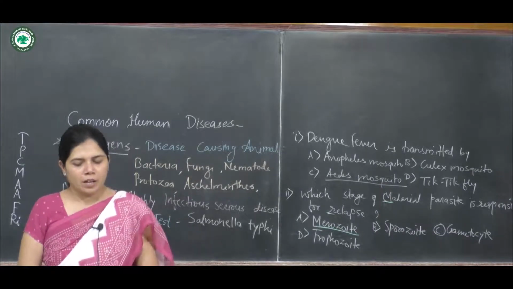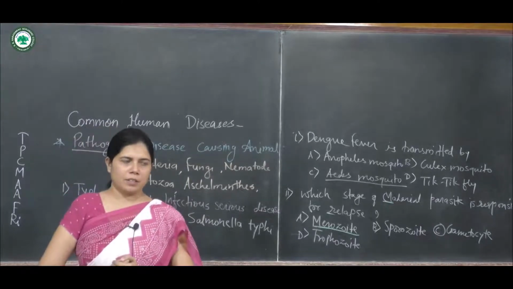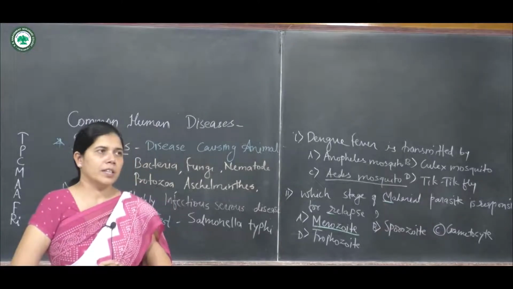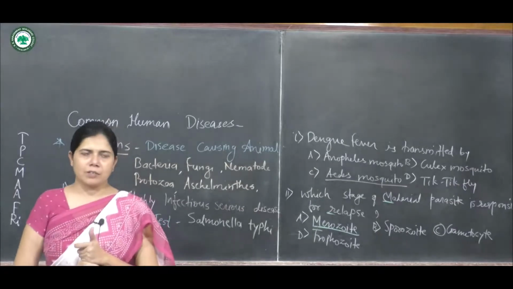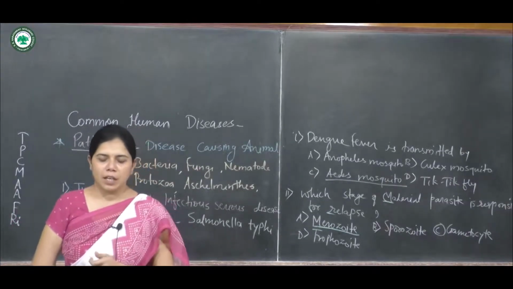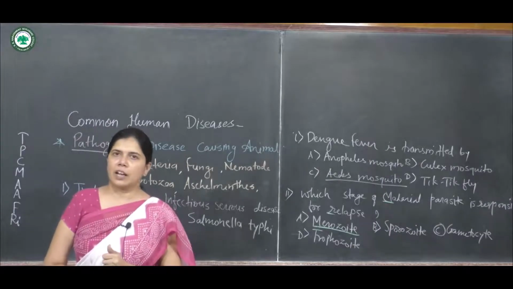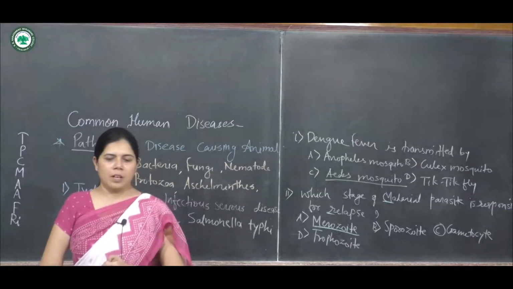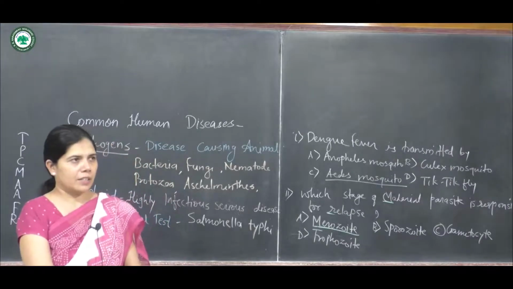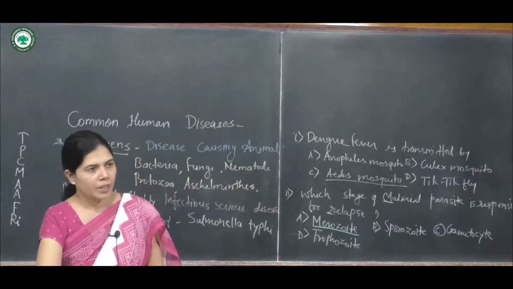Again, the commonest bacterial disease. Which of the following is the commonest bacterial disease? For example, option A is smallpox, B is influenza, C is tuberculosis or TB, and the last one is rabies. Listen, smallpox is not a bacterial disease.